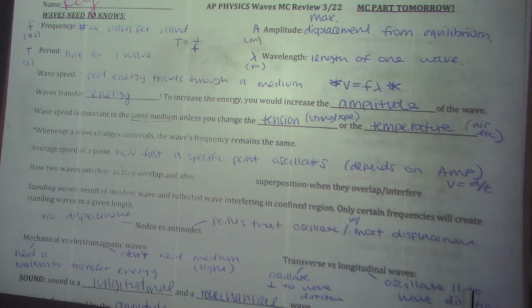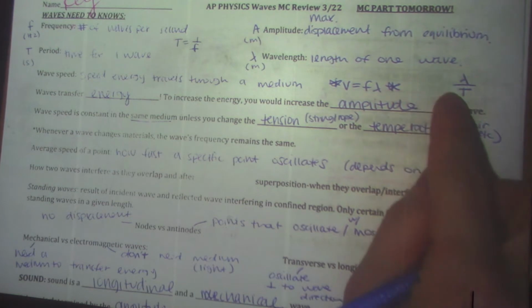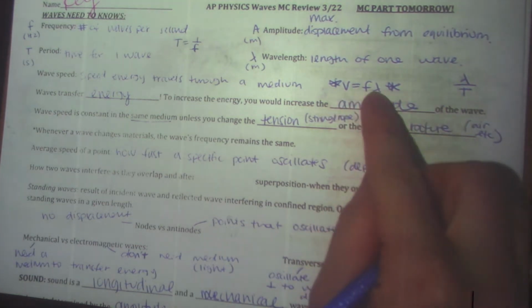Where it comes from is v equals d over t, distance being wavelength, time being the period, and then if you have wavelength over period, well, 1 over the period is just the frequency, so v equals frequency times wavelength. So just something to memorize.